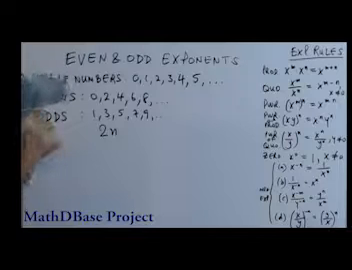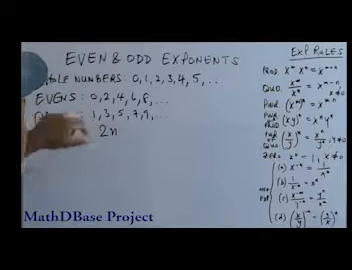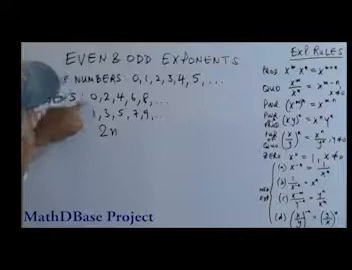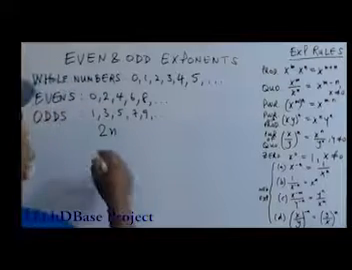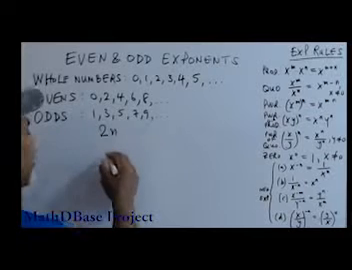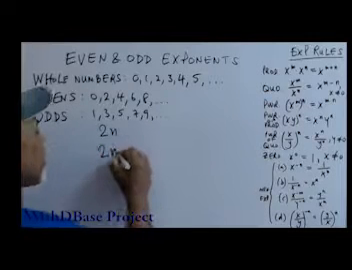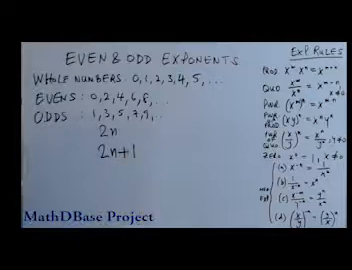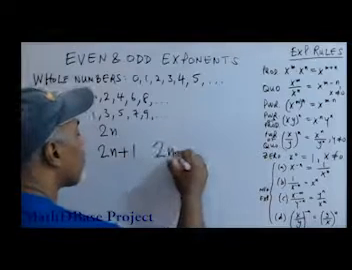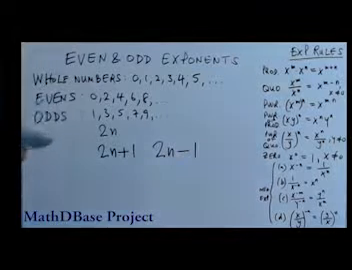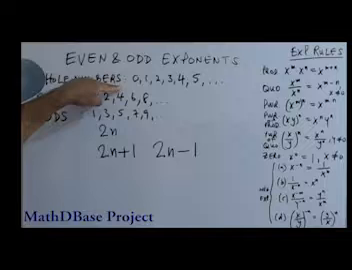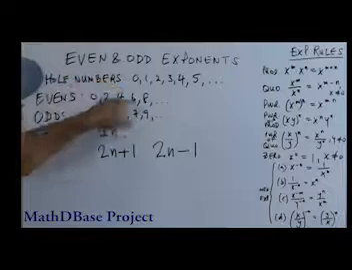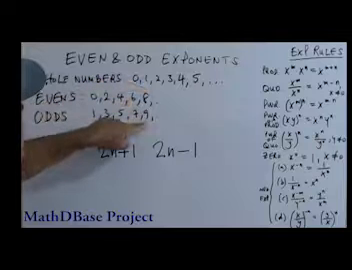Now, the other interesting subcategory of whole numbers is odd numbers. The odd numbers are in between the even numbers. So, if you want an odd number, you can either add 1 to an even number or subtract 1 from an even number. If you want 5, for example, take 4 and add 1. If you want 9, take 8 and add 1.